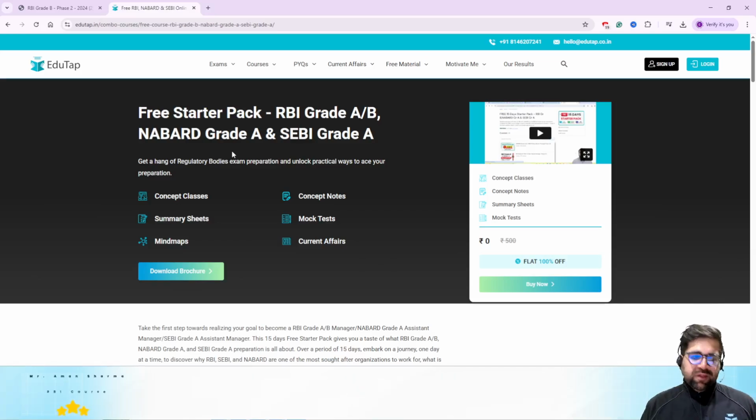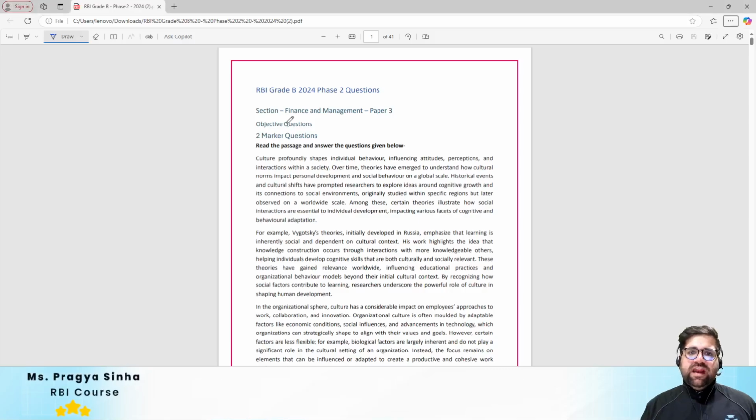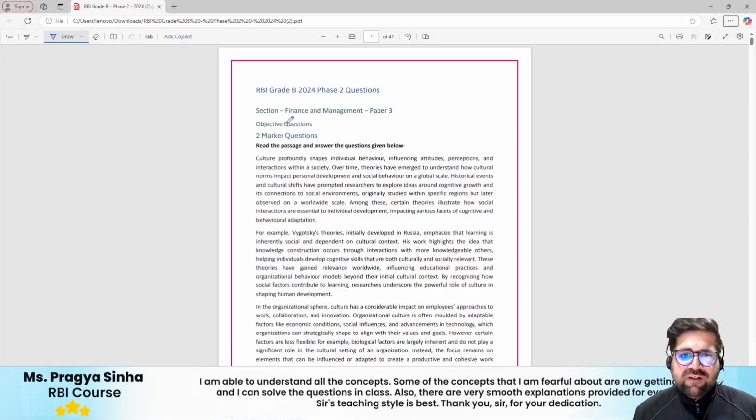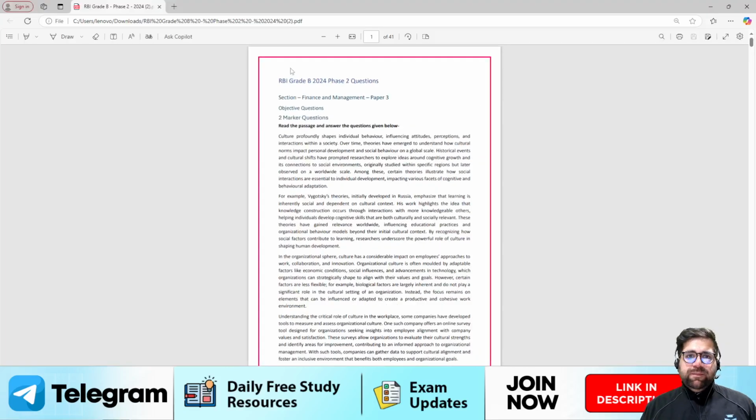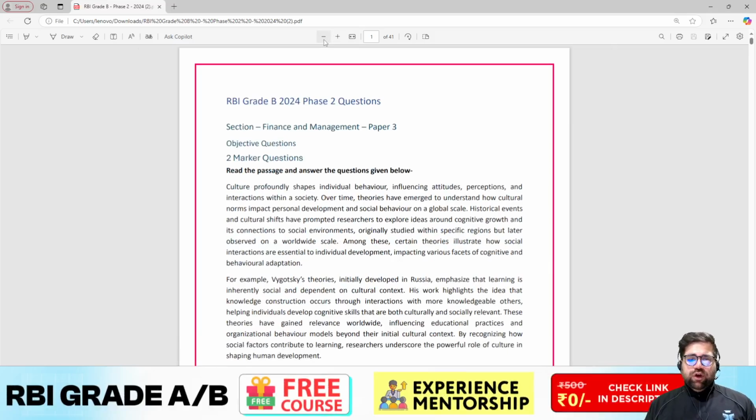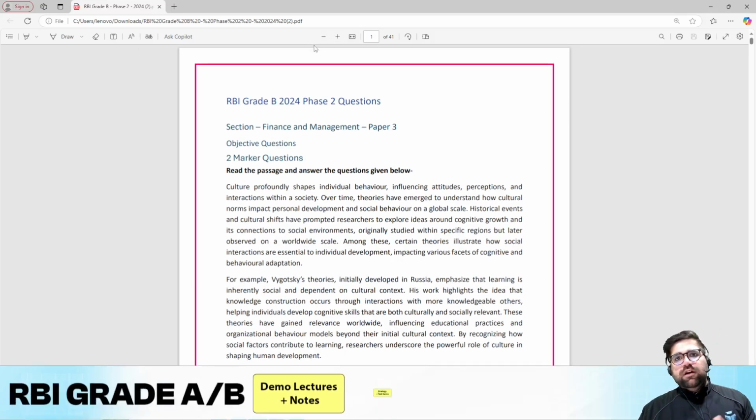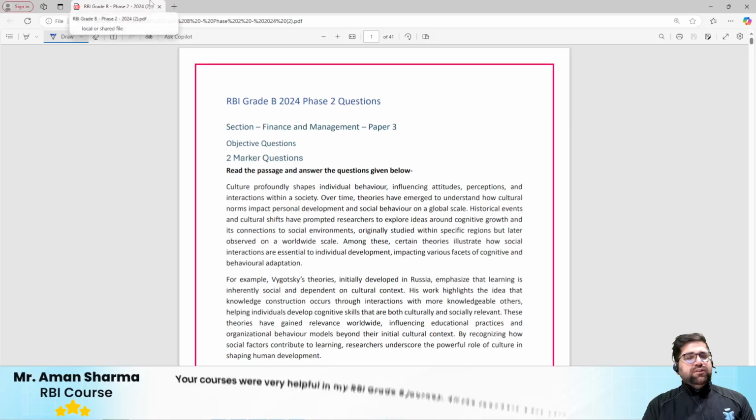Now my friends, allow me to switch towards the RBI Grade B FM paper in which we have to discuss multiple points. So here is the paper which I have opened in front of my screen. I will put it on full mode so we can all see it in the best manner, but allow me to zoom it a bit. Okay, now let's start solving. First we will solve 2 marker questions, then 1 marker questions, and then we will move ahead to descriptive questions as well. So I will put my pen on and start solving with you.